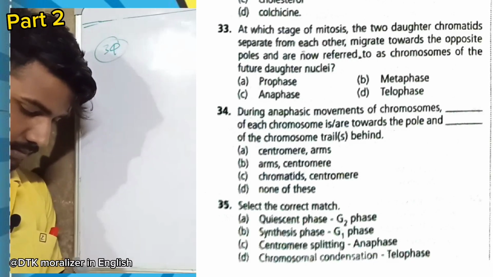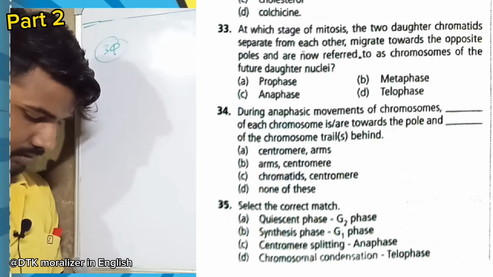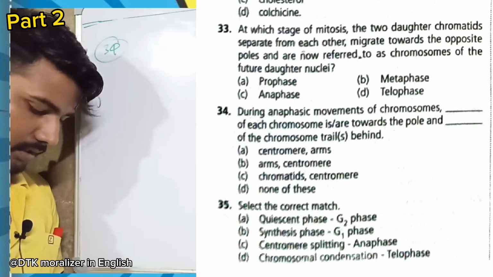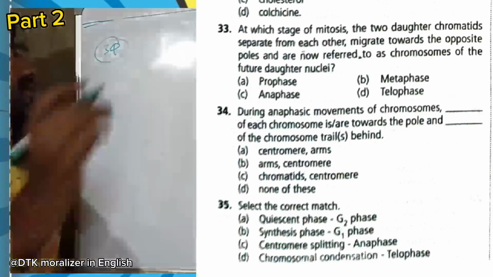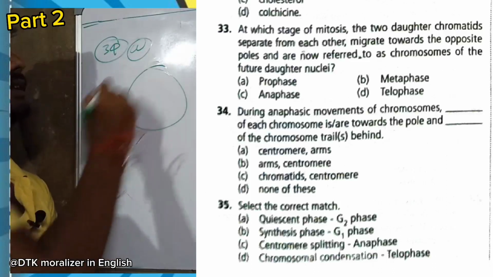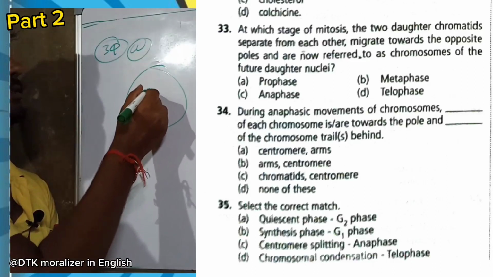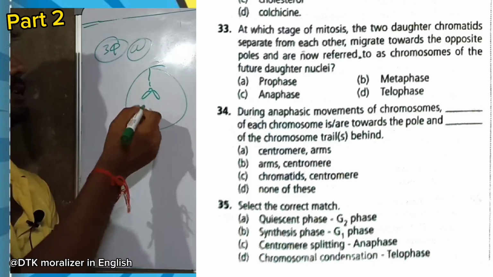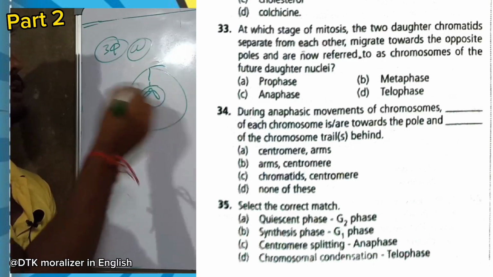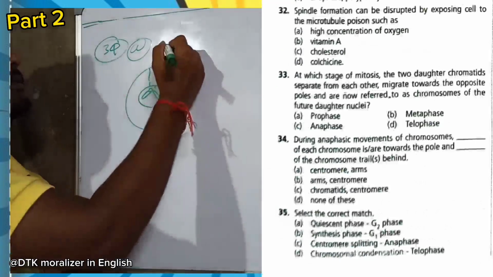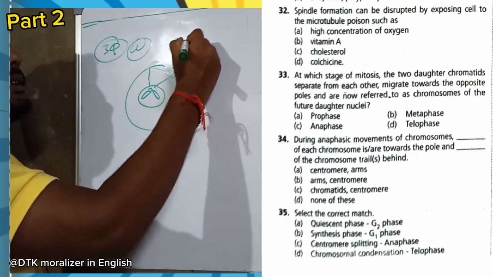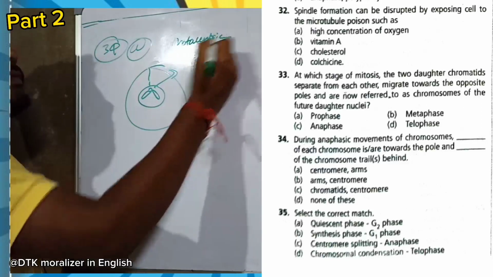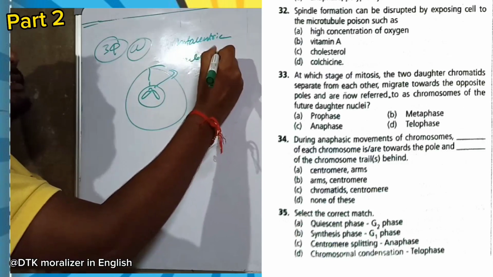Now question number 34. During anaphasic movements of chromosomes, the of each chromosome is towards the pole and the dash of the chromosome trails behind. Arms trail behind the centromere. Option E. As you can see, assume it as a cell and here is the chromosome. Here the centromere is pulled out and the arms trail behind. This occurs in anaphase.